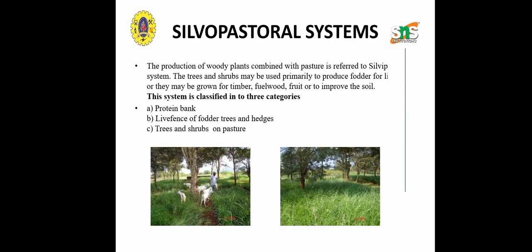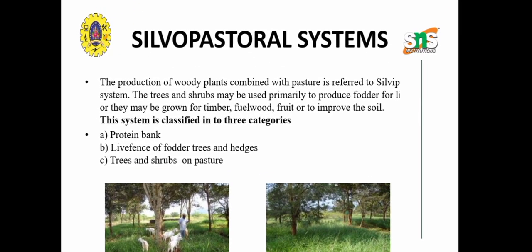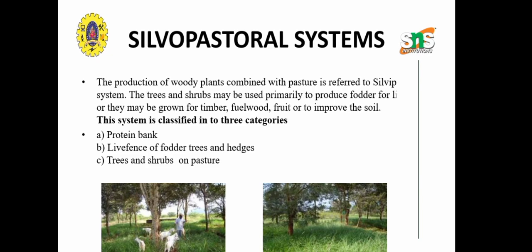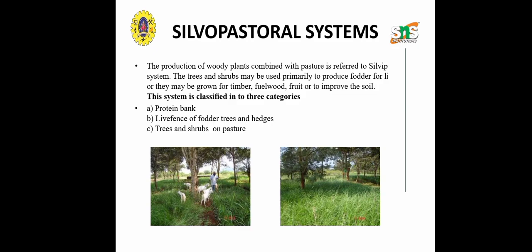Traditionally, silvopastoral systems involve grazing livestock in wooded rangelands and incorporating trees and pastures for shade and timber. This system is again classified into three categories like protein bank, living fence of fodder trees and hedges, and trees and shrubs on pasture. The picture shows the integration of trees, fodder, and the animals.